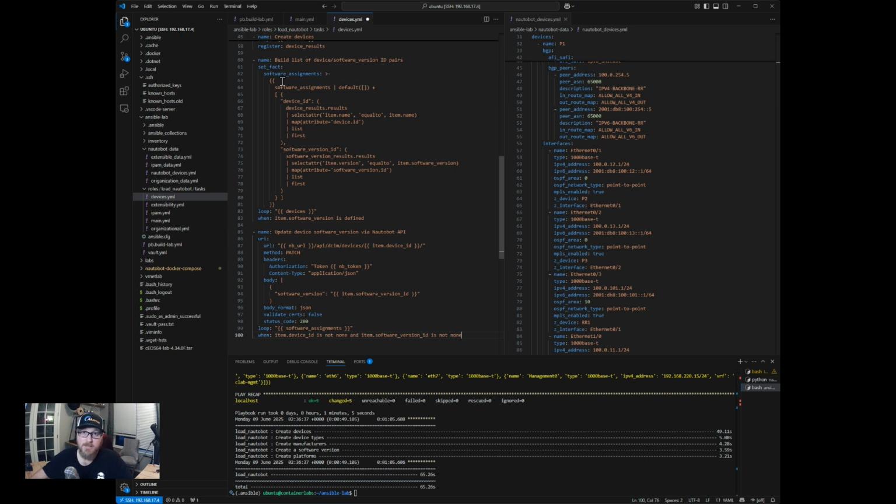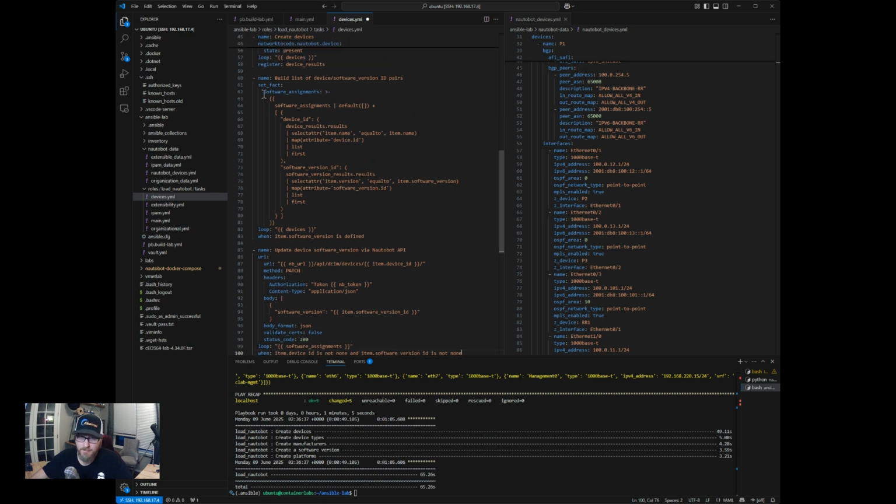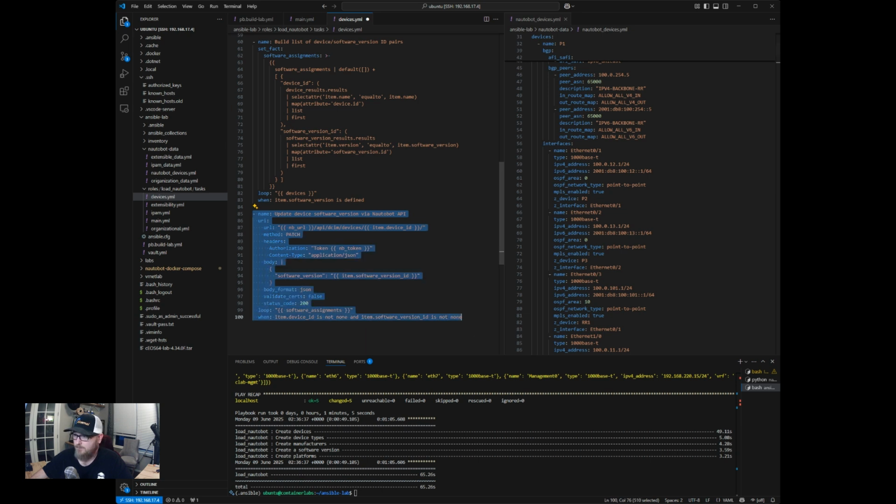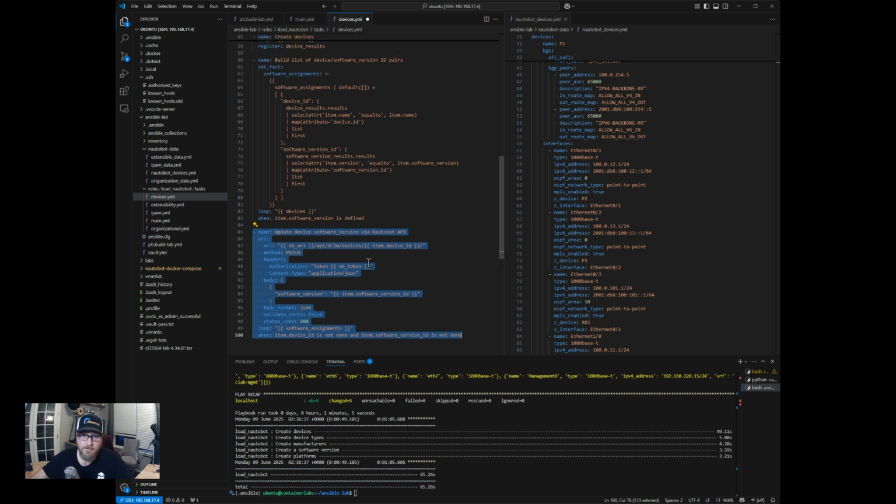So what we do here is we're just doing a simple set fact, and we're going to pull the software assignment out of Nautobot and create a list here that we can then use to update each device using the API. Okay. Couldn't do it with the module.